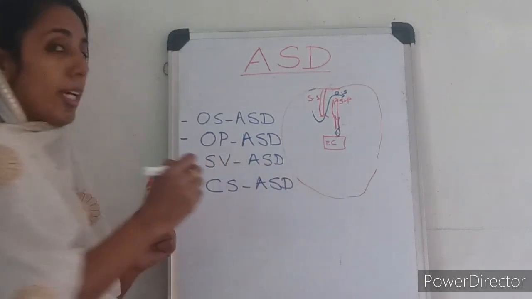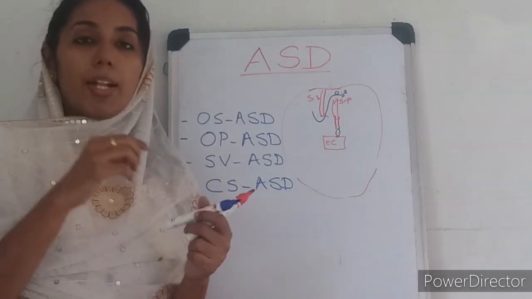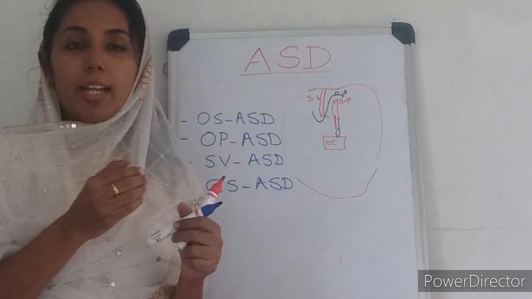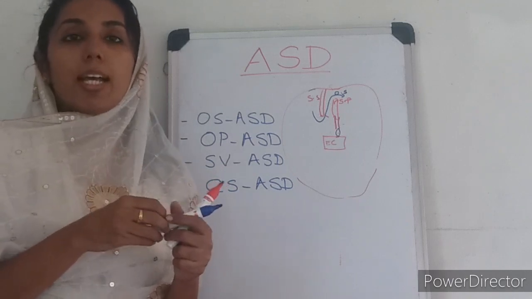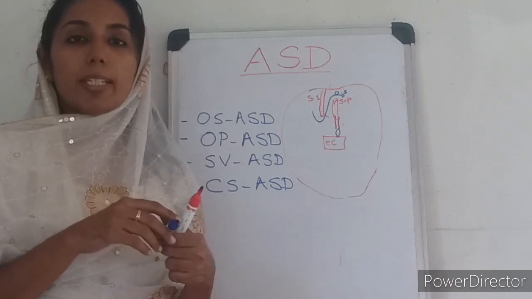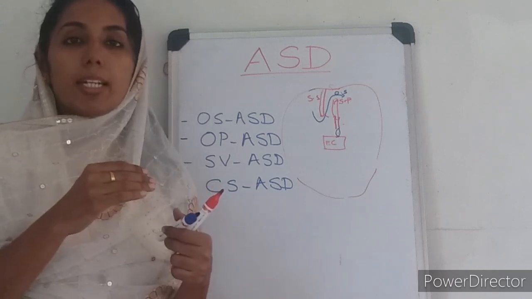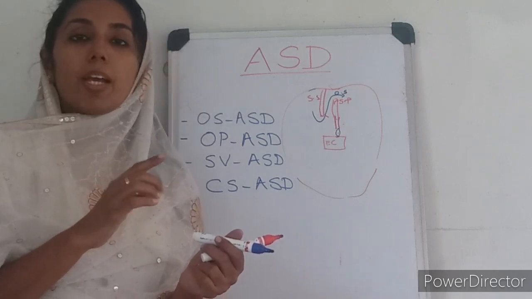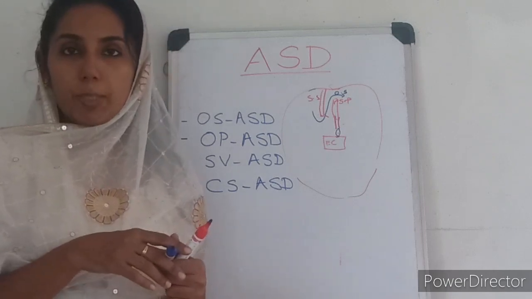So what is the coronary sinus? The coronary sinus lies in the groove between the left atrium and the left ventricle, and it drains the vessels carrying the venous drainage from the heart muscle. It generally drains into the floor of the right atrium, above the septal leaflet of the tricuspid valve.